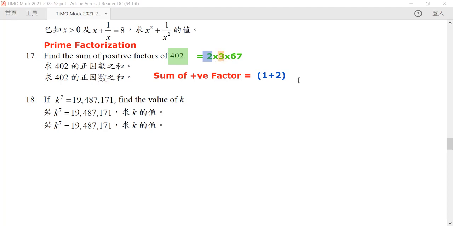Because there's a 3 here, you start from no 3 to one of them. And finally, the last part is our 67, so it would be 1 plus 67. So our answer will be 2 times 3, 3 times 4 times 68, and hence it would be equal to 816. So 816 is our answer for question 17.